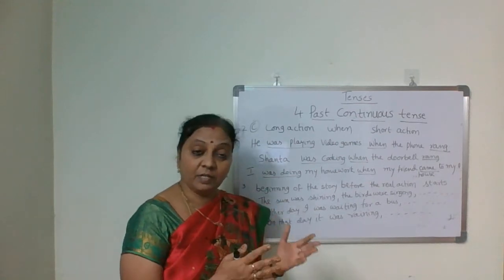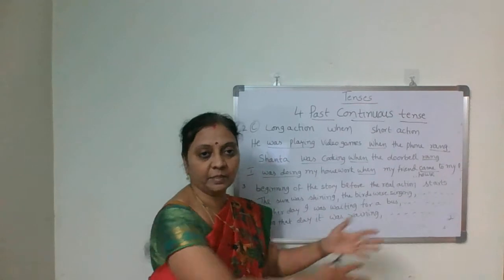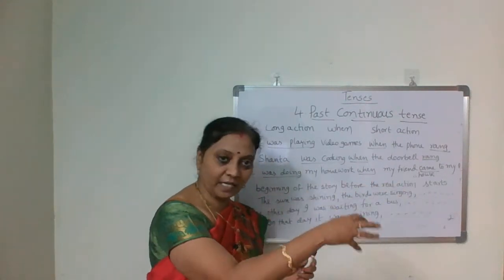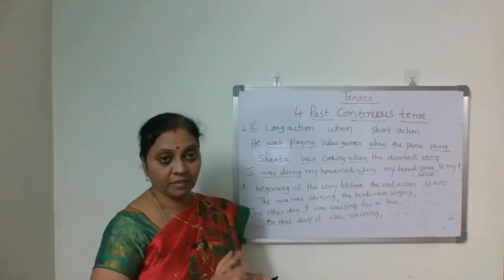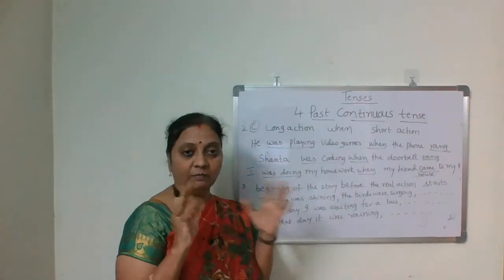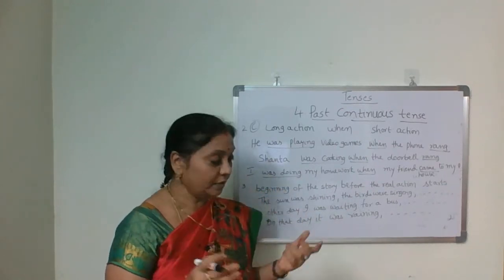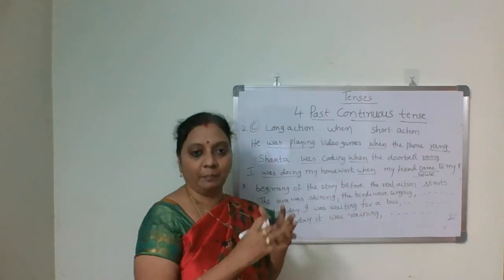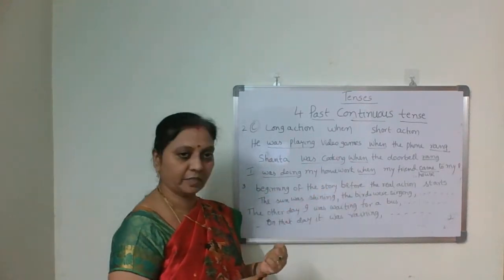The sun was shining, the birds were singing, then something happened. Then the real action continues with simple past, because story narration is always in simple past. But in the beginning we are giving what the day was like, how the sun was. The sun was shining, the birds were singing, and something happened. That is story narration, and the beginning we give like this in past continuous.